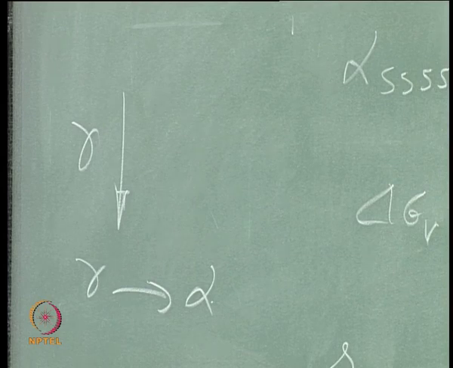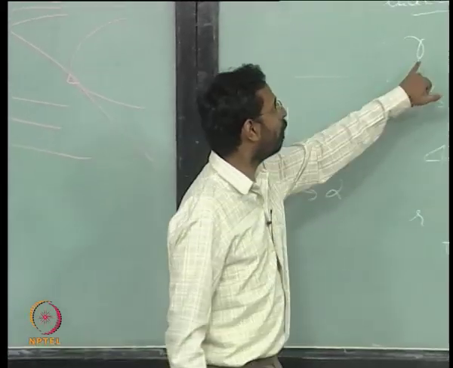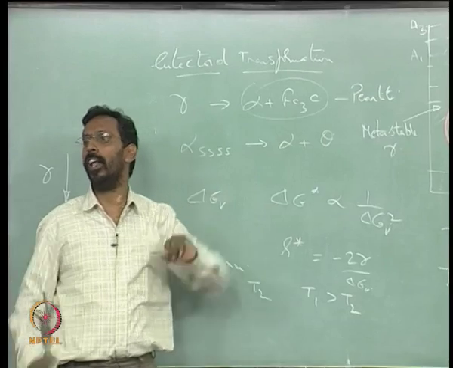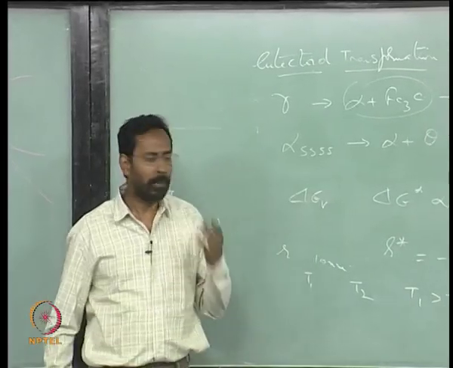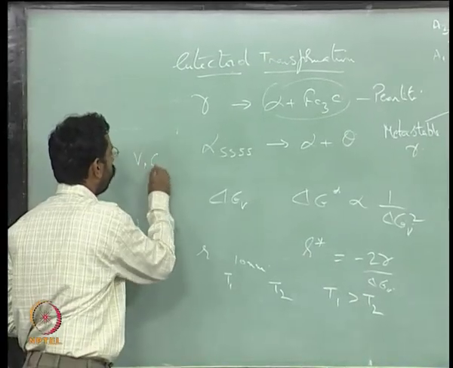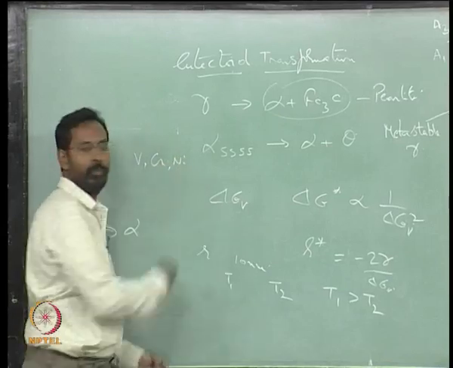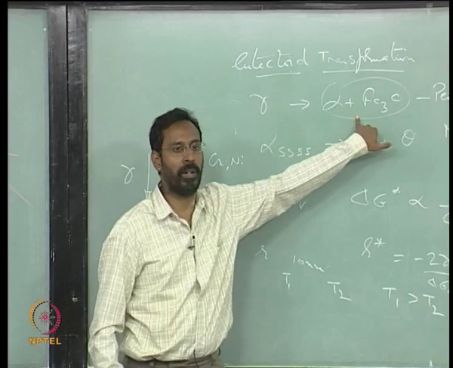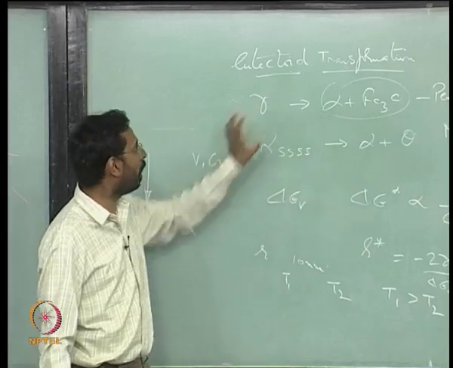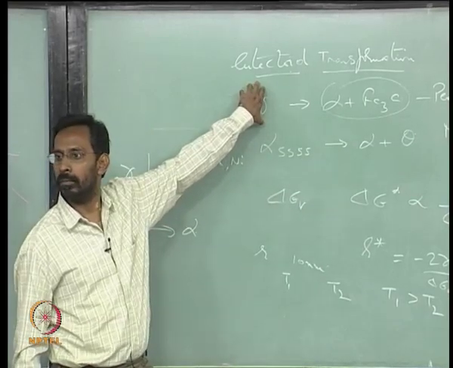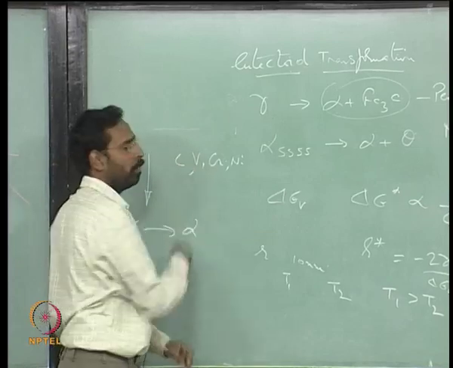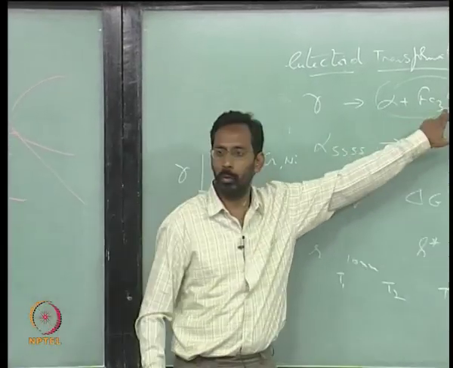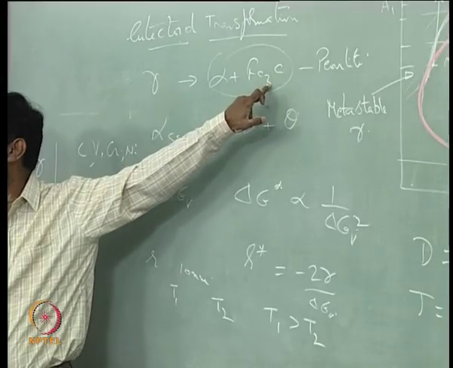Whenever you are talking of a transformation of gamma to alpha plus Fe3C, let us say you have alloying elements, something like vanadium or chromium or nickel. Now, the question is, where do these elements go during this transformation? Before the transformation, they are all inside the gamma, including the carbon. It is this gamma which is now splitting into these two.